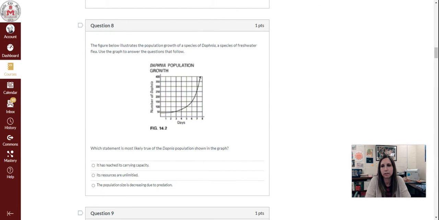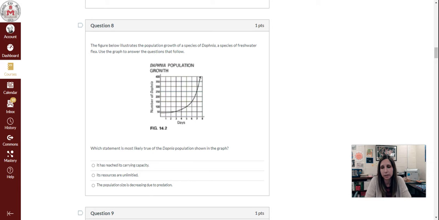Question 8. The figure below illustrates the population growth of a species of Daphnia, a species of freshwater flea. Use the graph to answer the questions that follow. So on the graph we have number of Daphnia on the Y, days on the X. Which statement is most likely true of the Daphnia population shown in the graph?